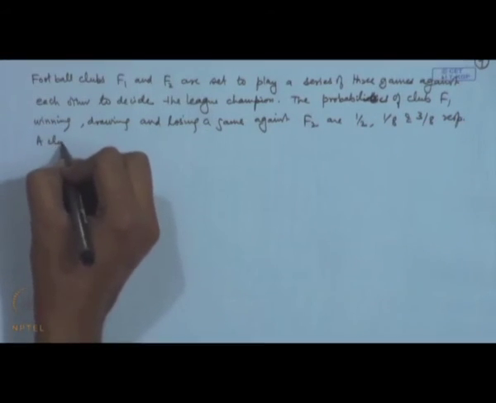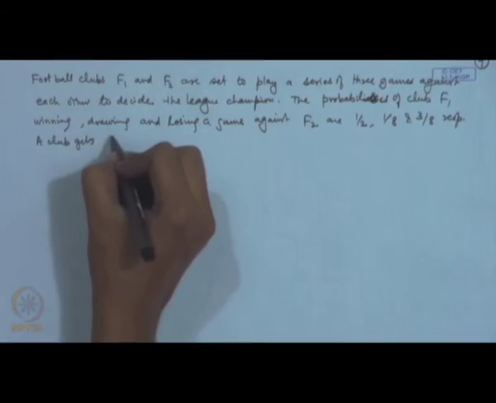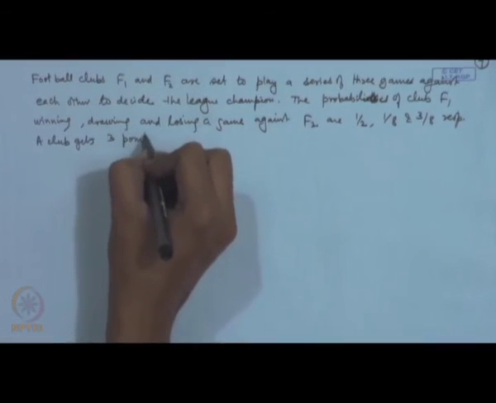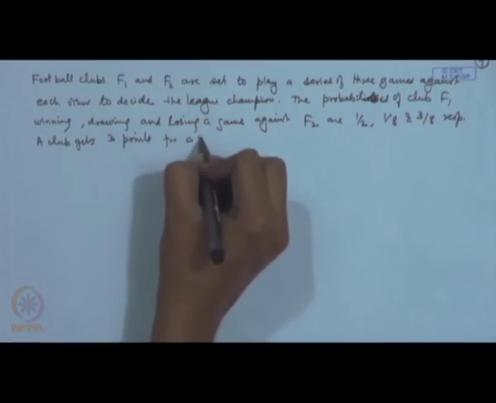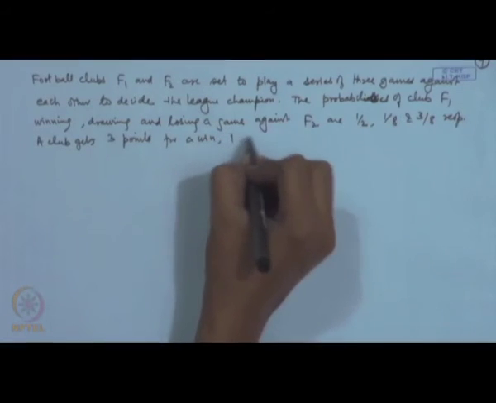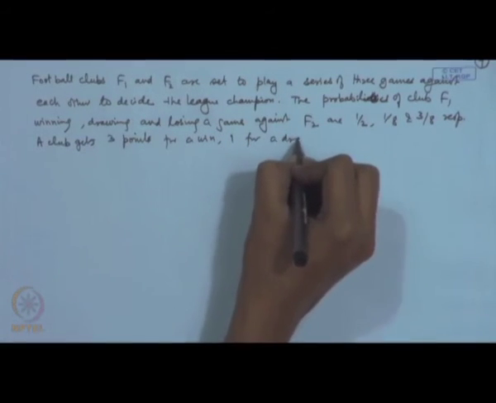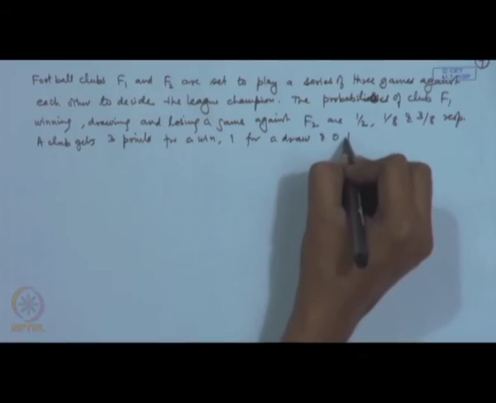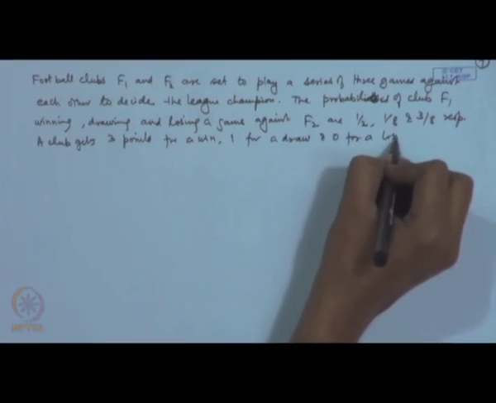A club gets 3 points for a win, 1 for a draw and 0 for a loss.